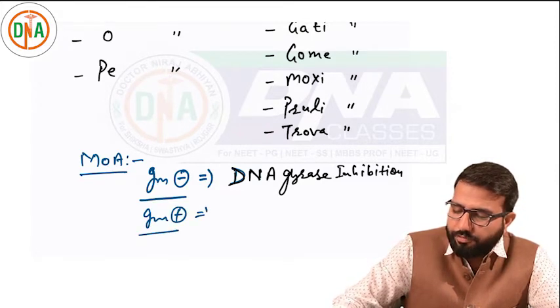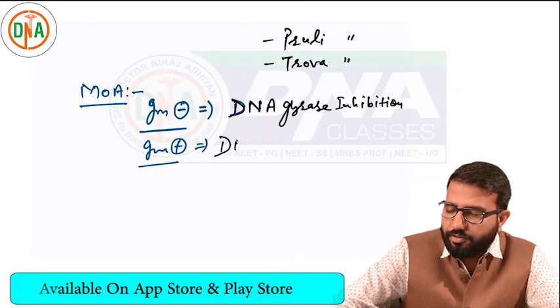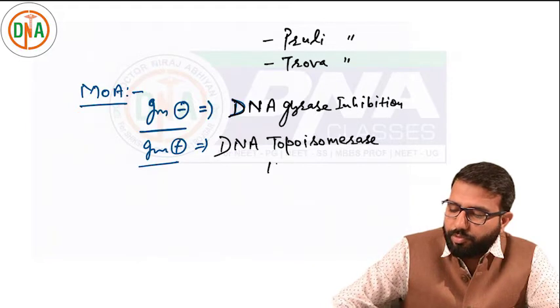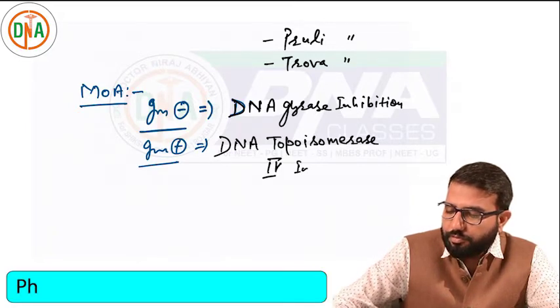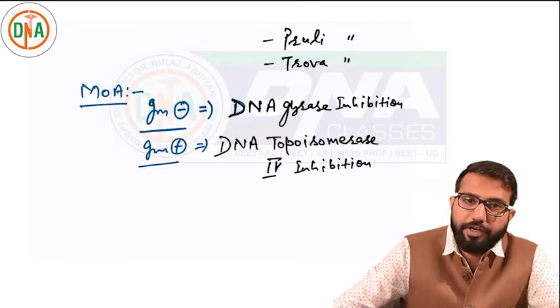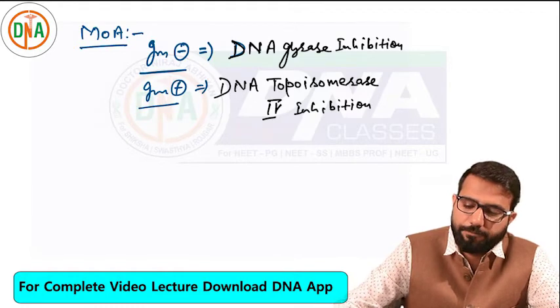In gram-positive, what is the mechanism? In gram-positive, these are inhibiting the DNA topoisomerase enzyme. DNA topoisomerase 4 inhibition. So inhibiting the DNA topoisomerase type 4. Type 1 and 2 are there in the mammals, we will discuss. So DNA topoisomerase 4 inhibition.